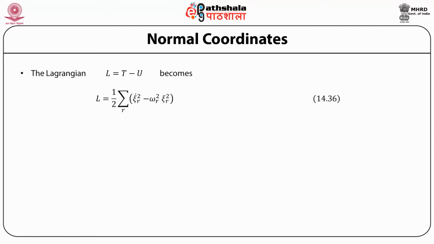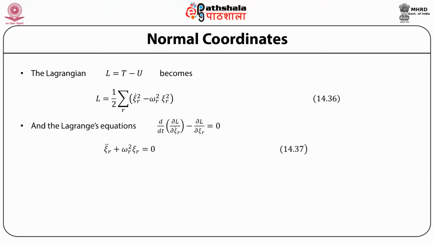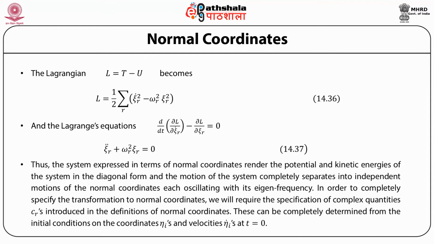And the Lagrangian L is now simply equal to T minus U, which is half sum over r of xi_r dot squared minus omega_r squared xi_r squared, the sum of n independent terms like this. And the equation for a given xi_r is then simply xi_r double dot plus omega_r squared xi_r is equal to 0. So notice that expressing the system in terms of normal coordinates renders the potential and kinetic energy of the system in diagonal form, and the motion of the system completely separates into independent motions on normal coordinates. Each normal coordinate oscillates with its eigenfrequency.